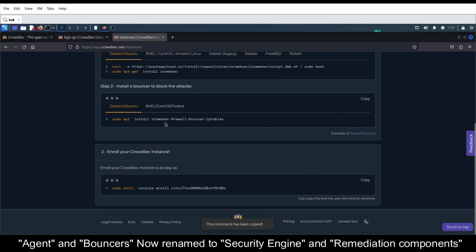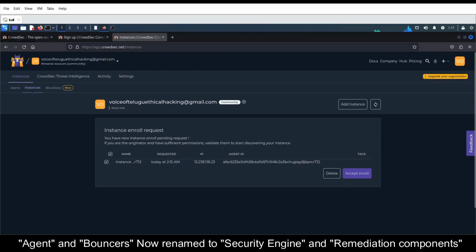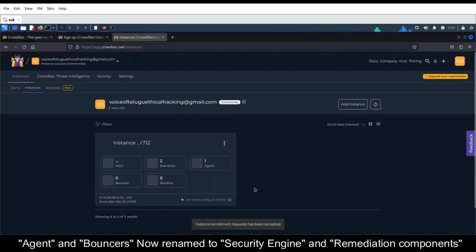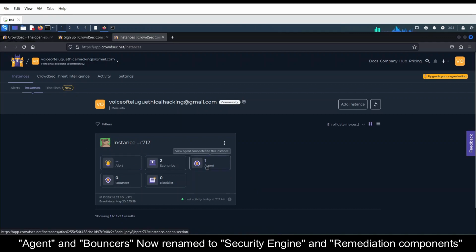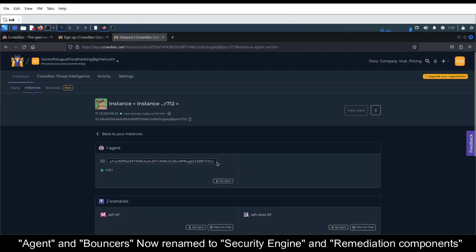Now it's done. We got one more instance registration request, and I'll accept this also. If you want to transfer this to your organization, you can do that. Currently it doesn't have any alerts because I haven't tried any attacks on that particular agent. So let's try some attack. I'll do some SSH brute forcing on that particular EC2 instance. I'm not transferring any instances to the organization because I just want to show that feature.